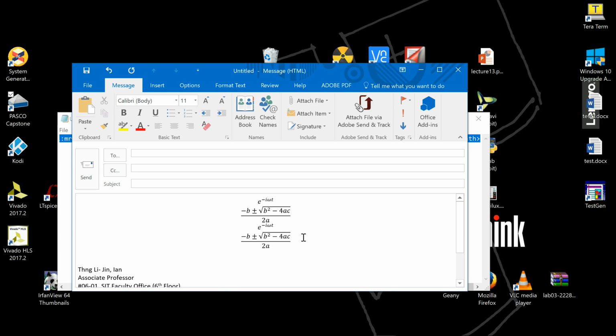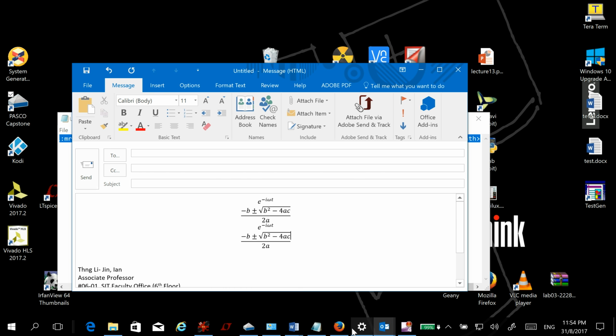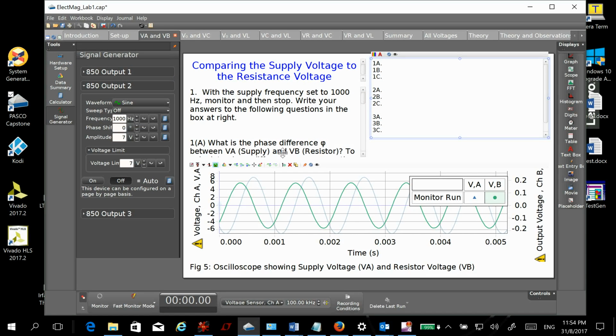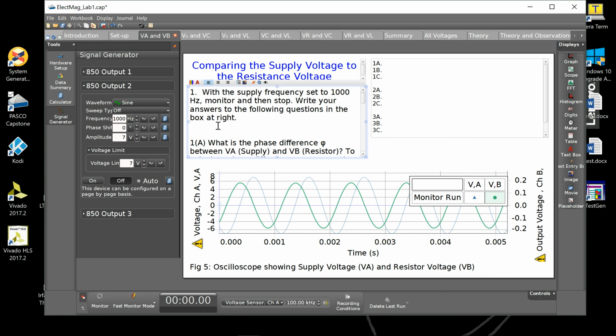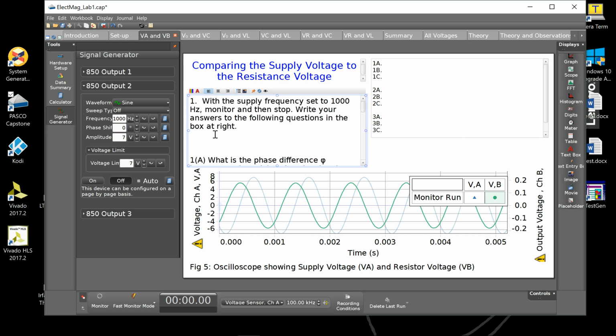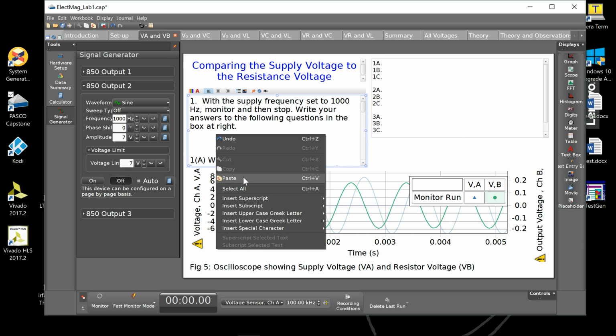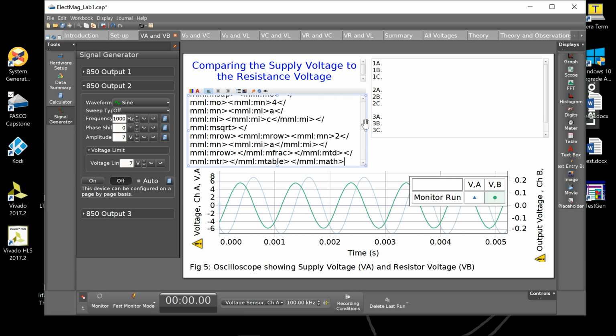Outlook will still see that as an equation, even though I'm copying the text from Notepad. However, if I paste it into Capstone, instead of deleting a line, it just pastes the entire text as shown in Notepad. It didn't delete a line this time.